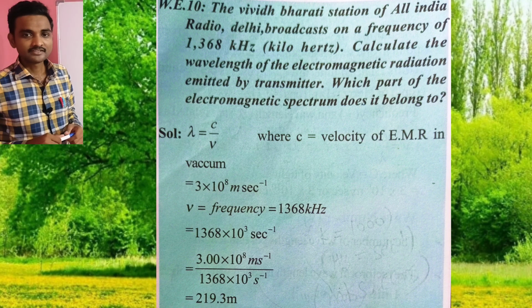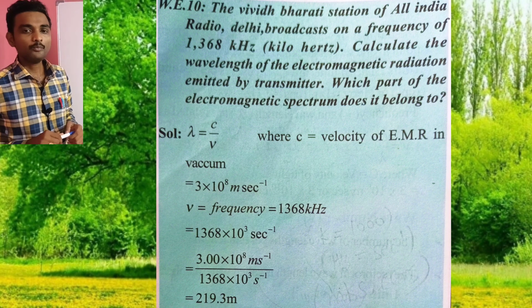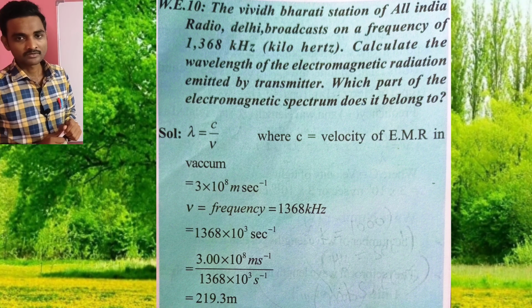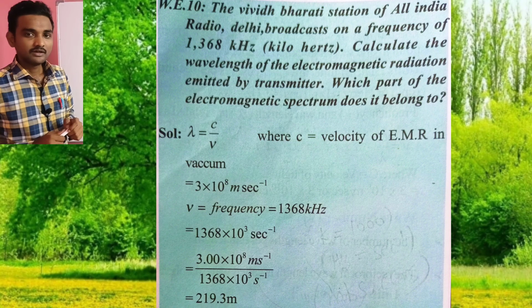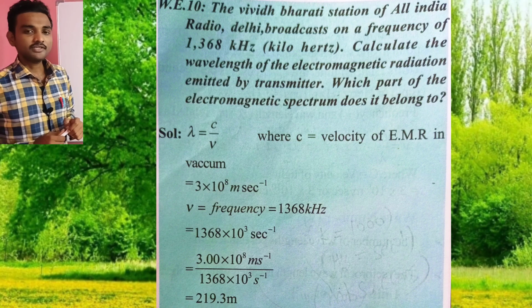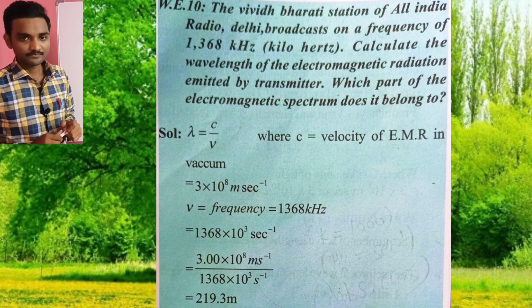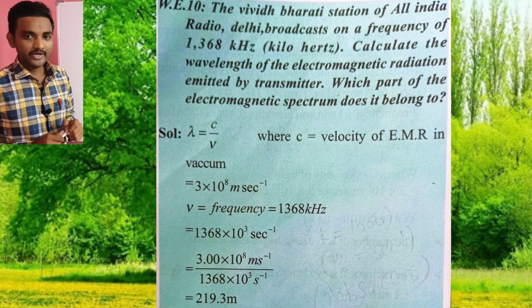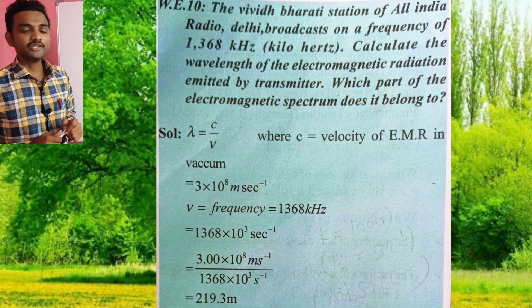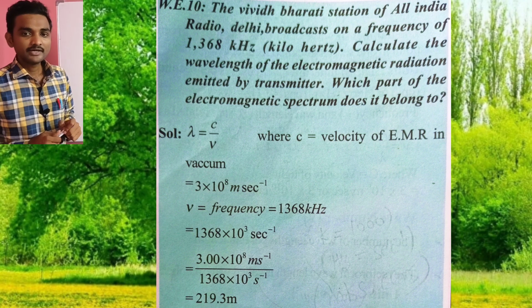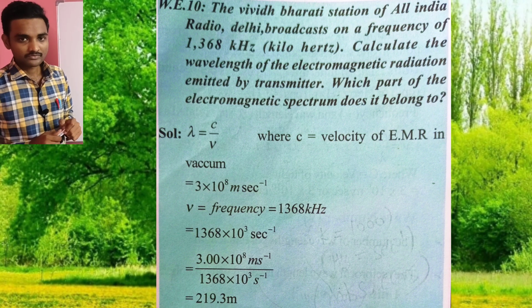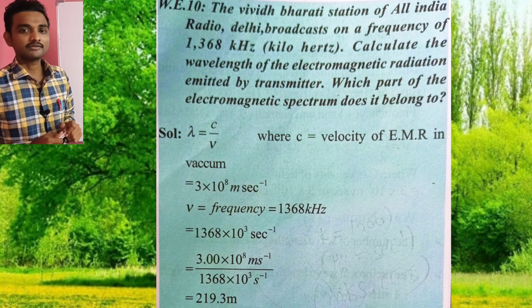Okay, see here, one problem is there. The Vividh Bharati station of All India Radio Delhi broadcasts on a frequency of 1368 kHz. Calculate the wavelength of the electromagnetic radiation emitted by the transmitter. Here, see the answer.